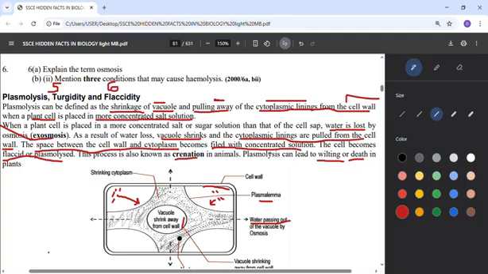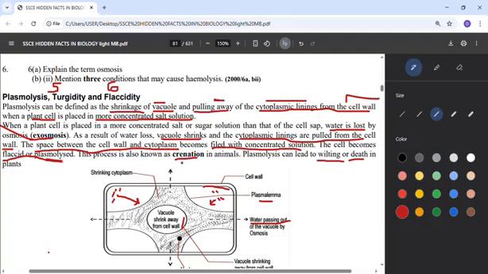Then the cell becomes flaccid or plasmolyzed. That means that the cell that was having water before, there will be no water, everywhere will become dry. Just like a place where armed robbers have carried out their operation, the environment will look tense. The same way, there will be flaccidity or plasmolysis. That means the environment becomes plasmolyzed, no water, flaccid, no water.